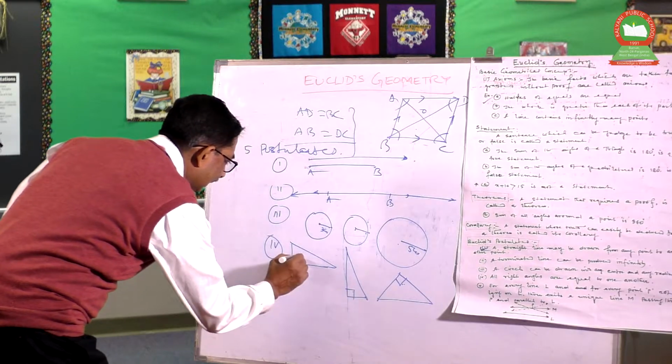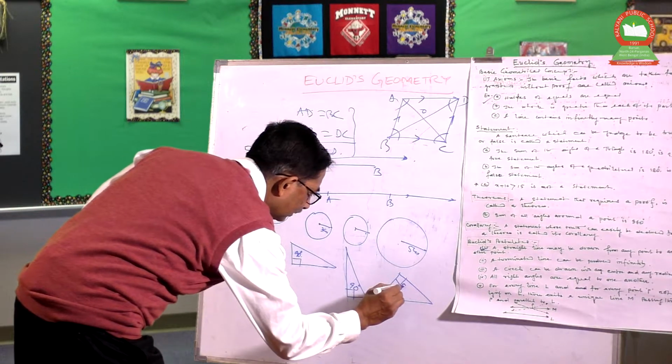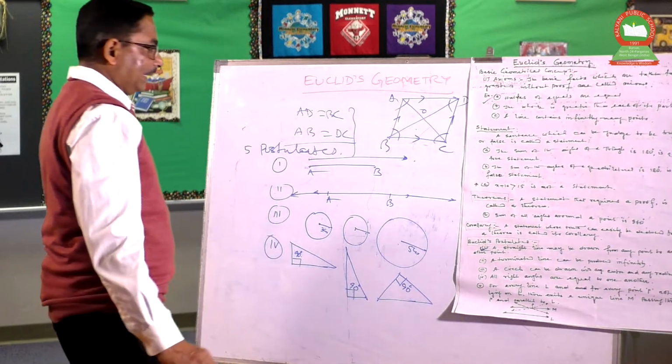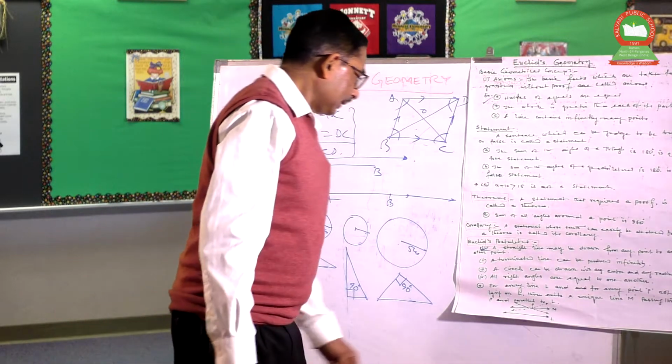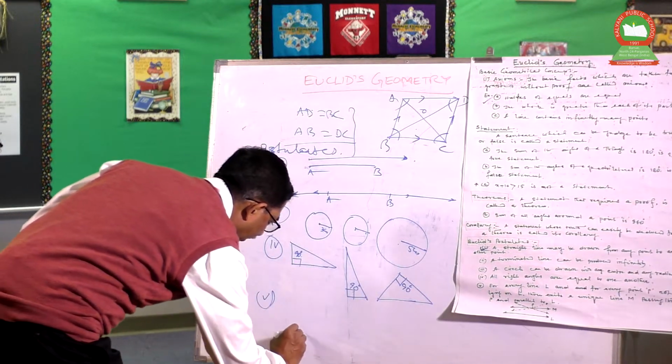So all right angles, actually this is 90 degrees and this is 90 degrees. Where it is 90, then it must be equal. All right angles are equal to one another. Now, the last one, the fifth one, is very, very important.